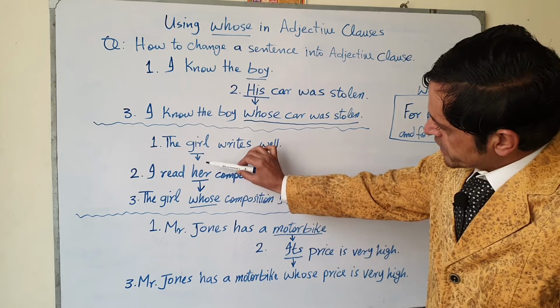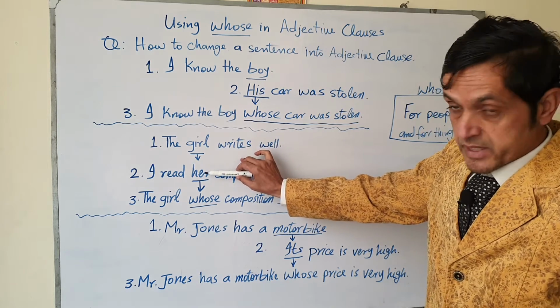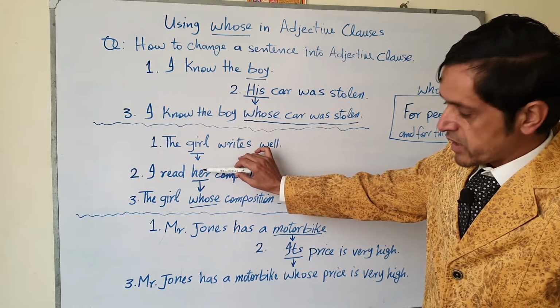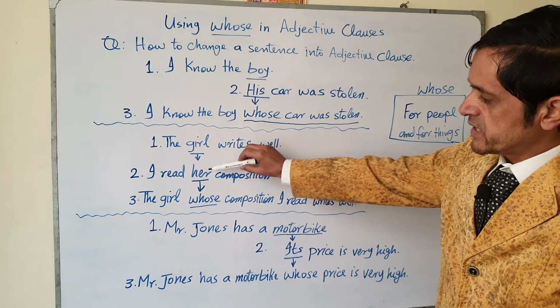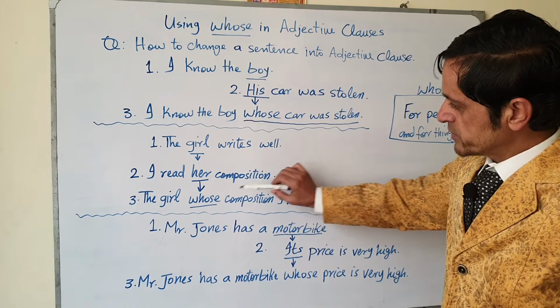Now you see, her is used for this girl, and this is possessive case of she, and here it is possessive adjective because it is used before this noun.